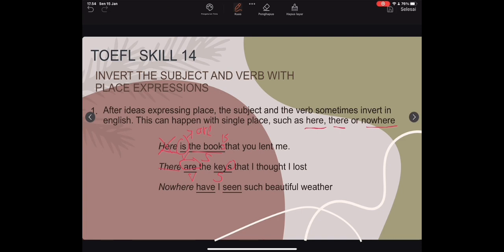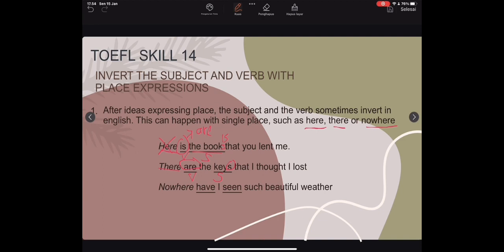So you also have to see that if the subject is singular, then it will ask for a singular verb, and if the subject is plural, then it will ask for a plural verb too. So the subject and verb must be adjusted.